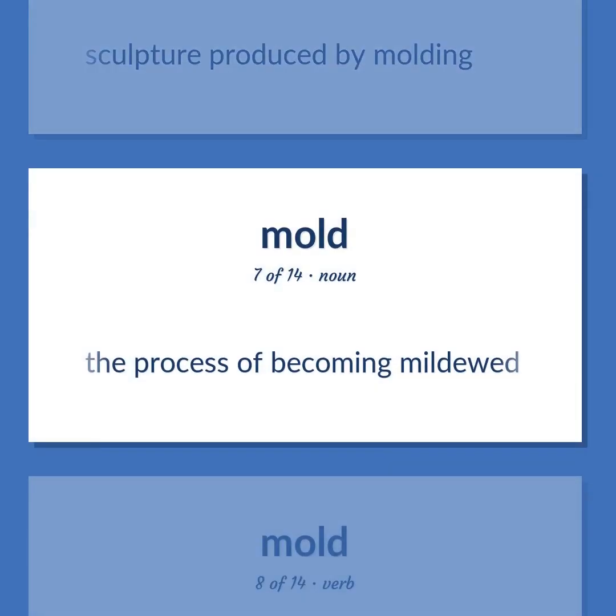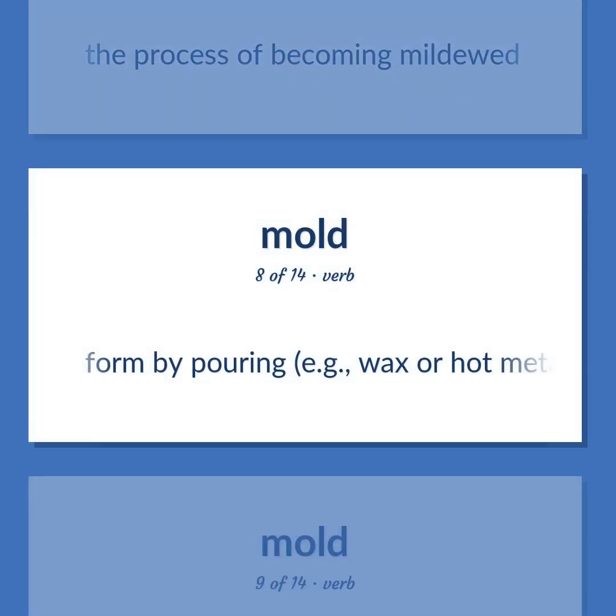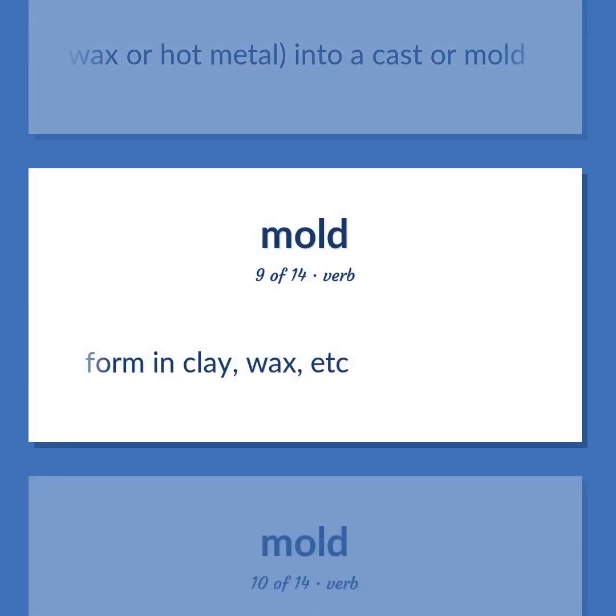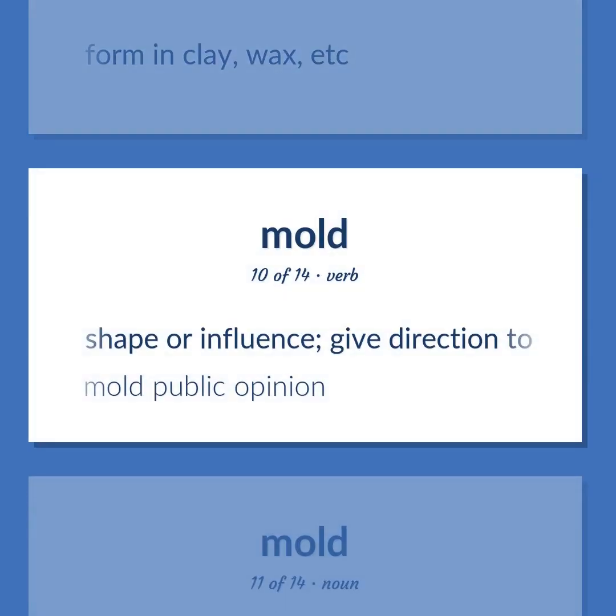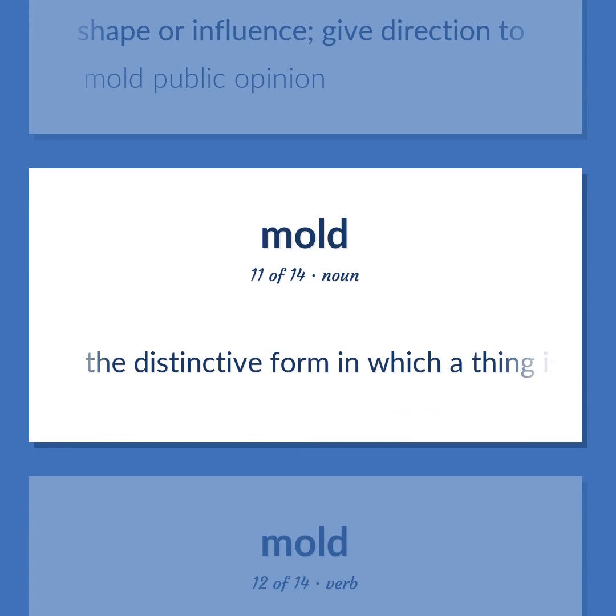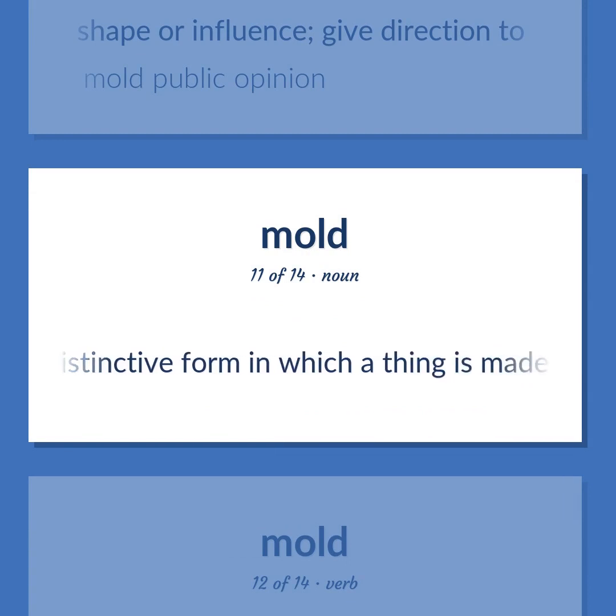The process of becoming mildewed. Form by pouring, e.g., wax or hot metal, into a cast or mold. Form in clay, wax, etc. Shape or influence. Give direction to. Mold public opinion. The distinctive form in which a thing is made.